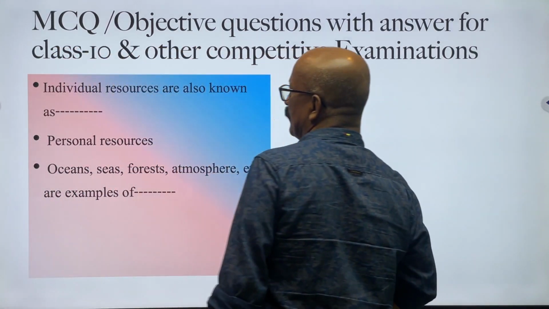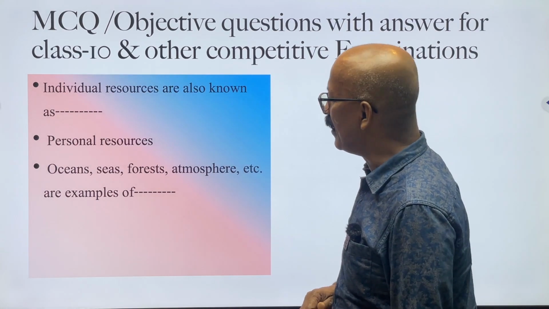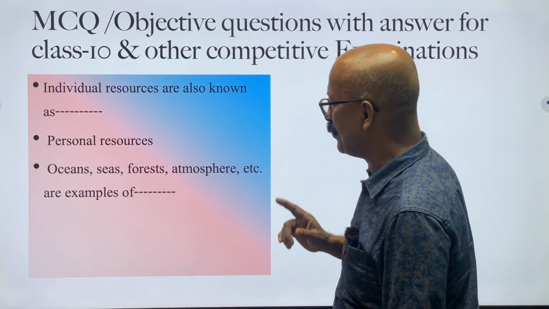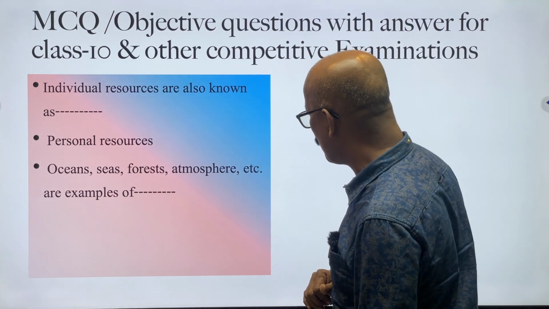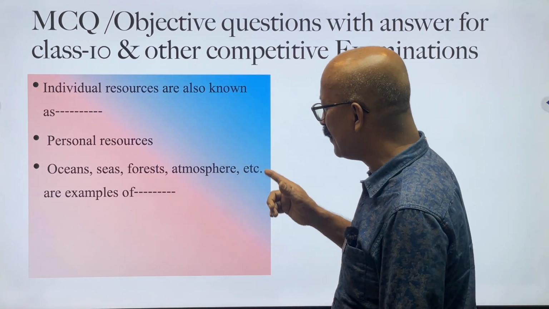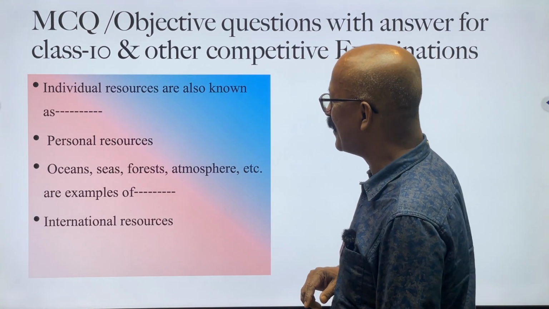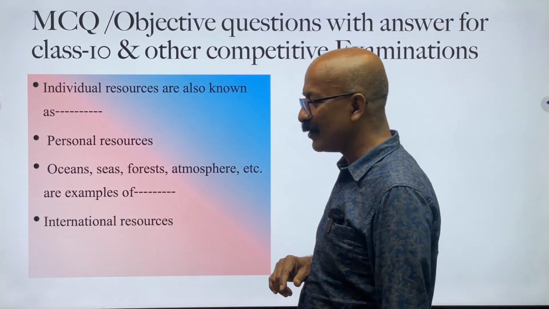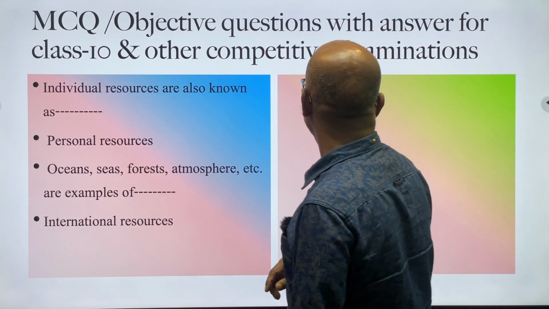Next question. Individual resources are also known as what? This is personal resource. Next. Oceans, seas, forest, atmosphere, etc. are examples of this. What type of resource is it? It will be international resource. Yes. Oceans are international resource. Somewhere forests are also international resource.